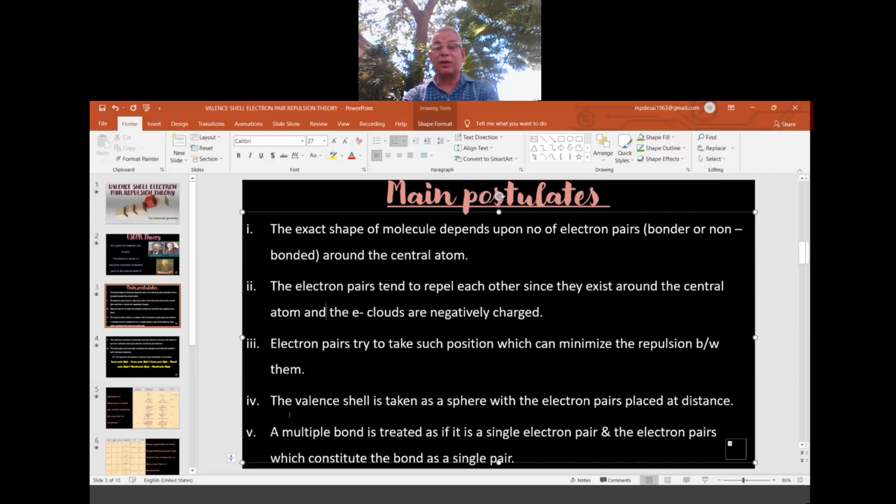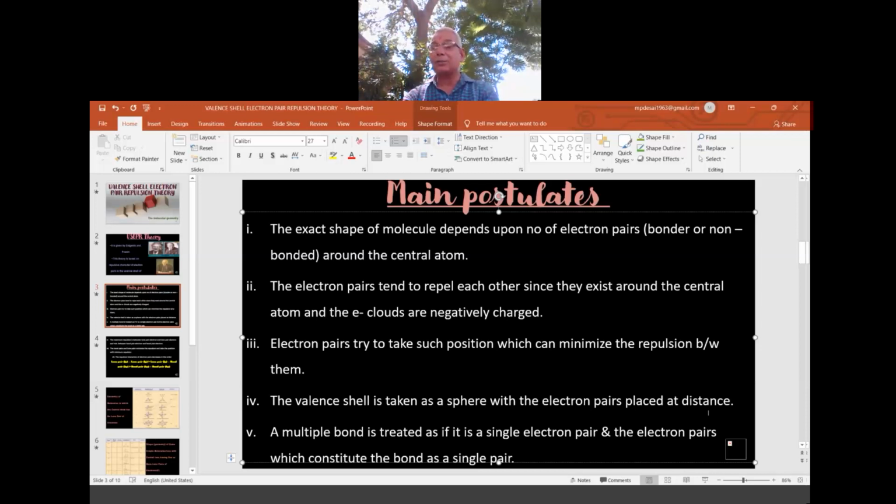The valence shell is taken as a sphere with the electron pairs placed at a distance. Means what? We take the central atom in 3D, and around that we take electron pairs. Together it is called one sphere, one ball, with one ball at the center. Around that many other small balls, or electronic clouds, are there, so that they go for a particular geometry. That is the idea behind VSEPR theory.